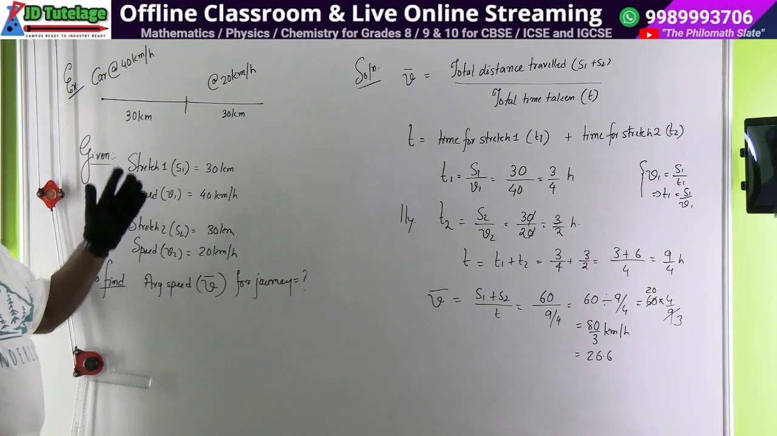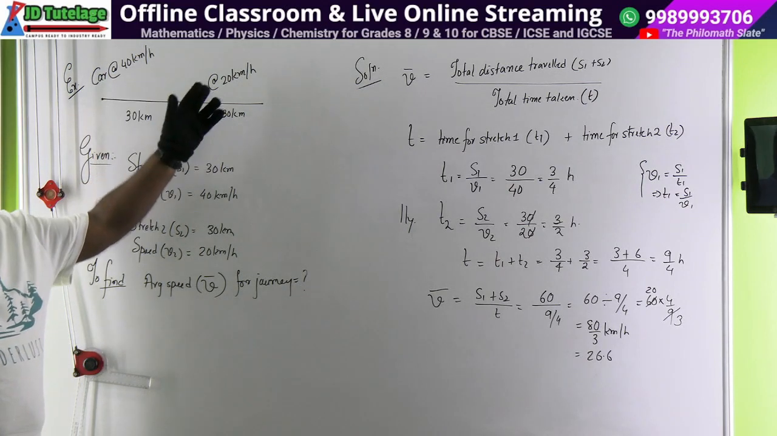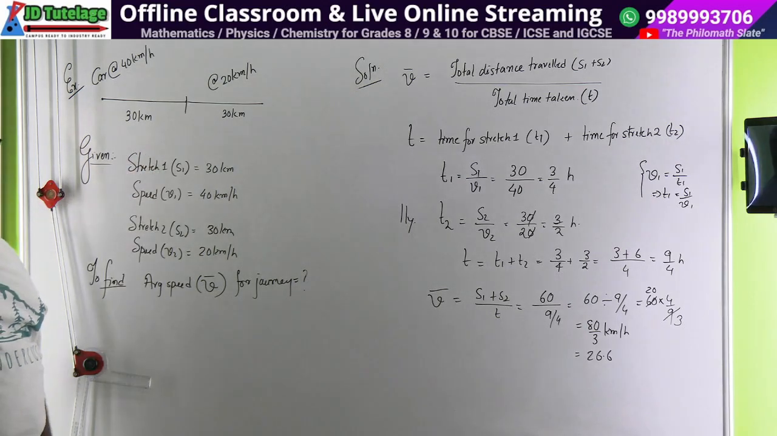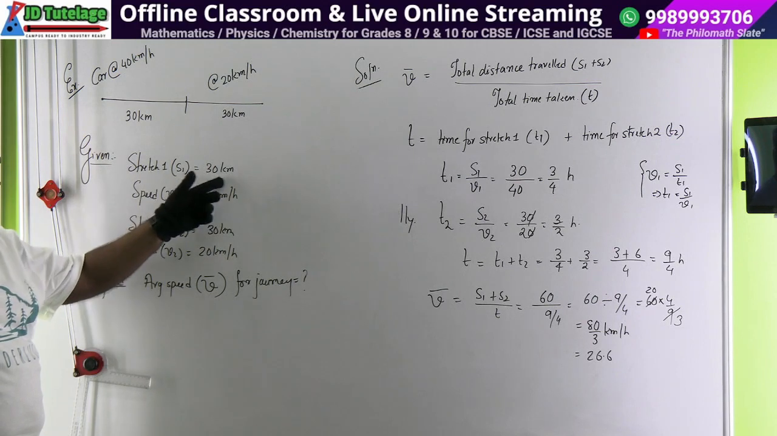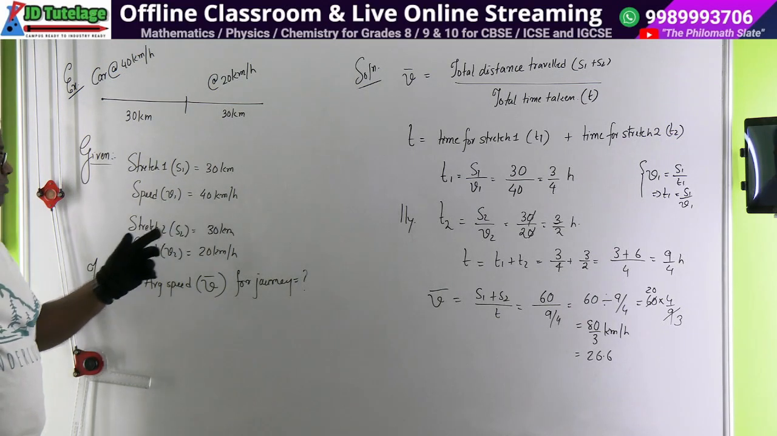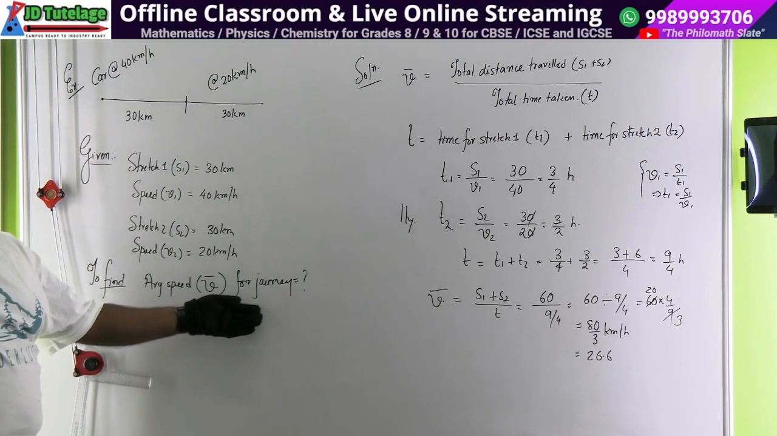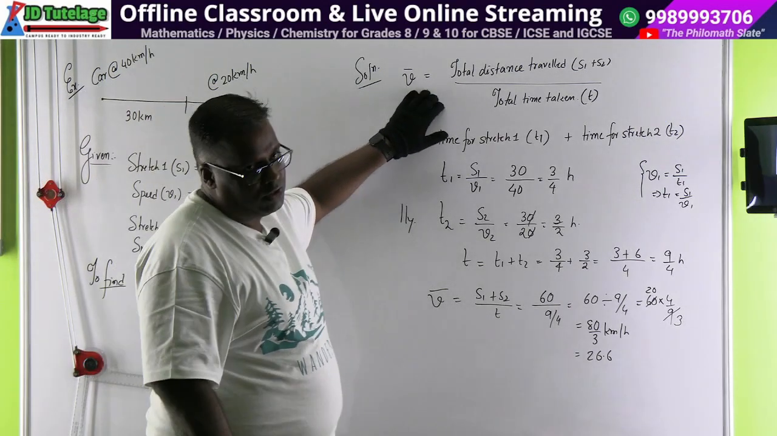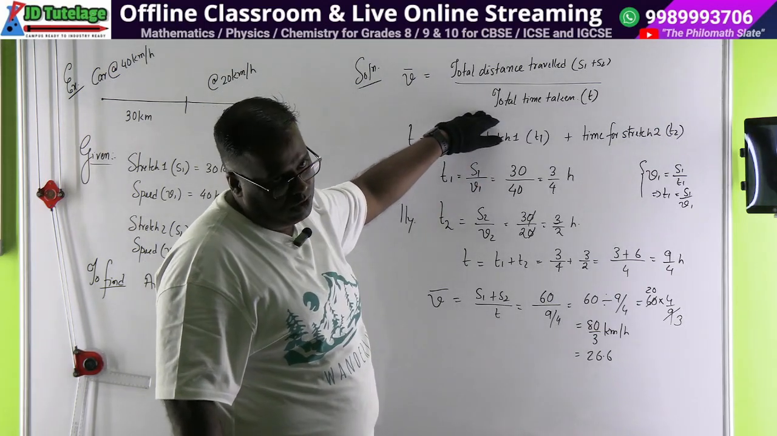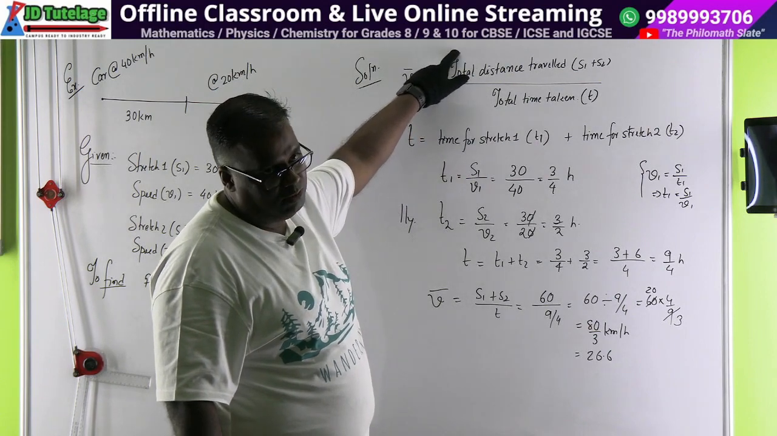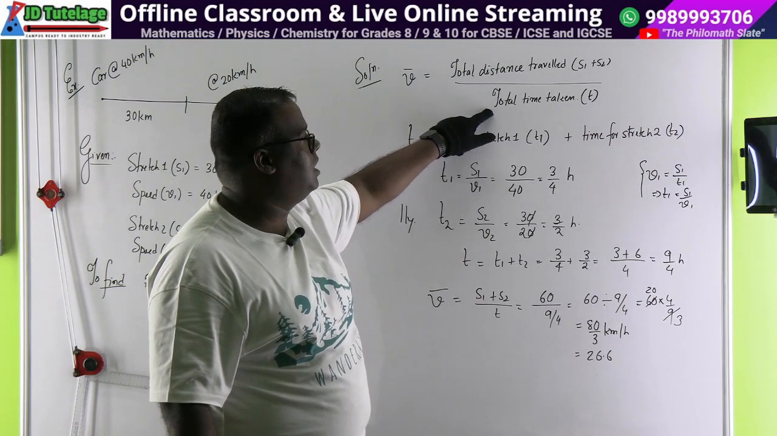So let's see. Our question is: a car travels 30 km at some speed and another 30 km at some other speed. We were asked to find the average speed. So we jotted down our data. Stretch 1, the distance is 30 km, speed is 40. Stretch 2, distance is 30, speed is 20. We are asked to find the average speed for the journey. We first look whether there is a formula for average speed. Yes, total distance traveled divided by total time. The total distance is the sum of the two stretches, 30 plus 30, 60. We don't have the total time, so we are stuck. Now we have to find it. How will we find it?